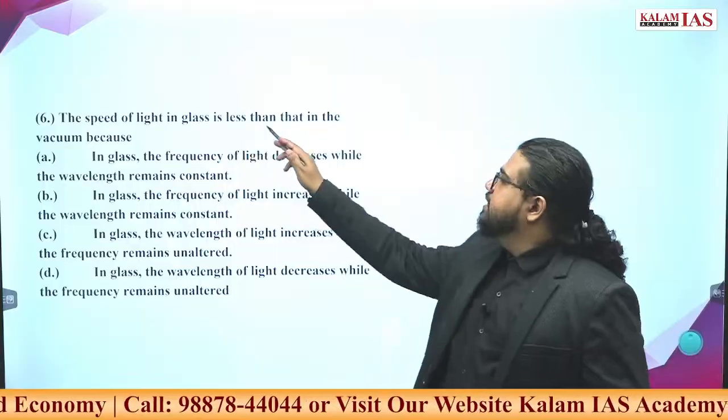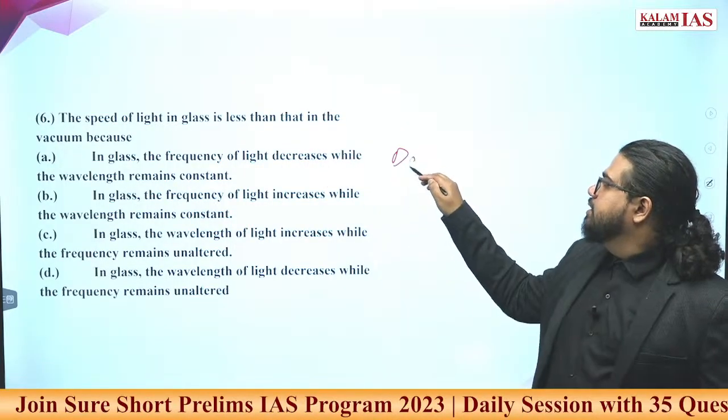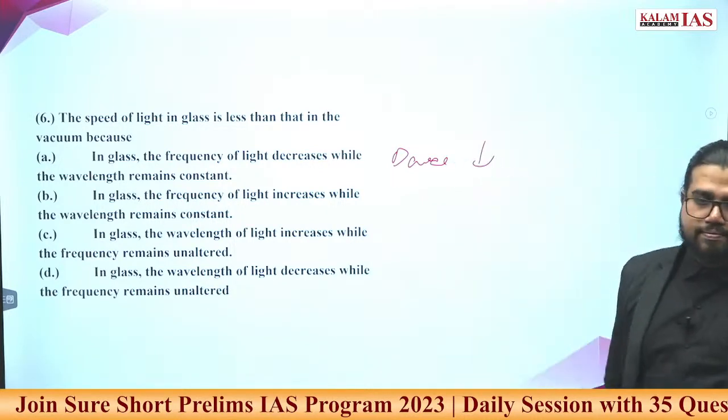The speed of light in glass is less than that in vacuum. Is that correct? With a denser medium, light speed will decrease.